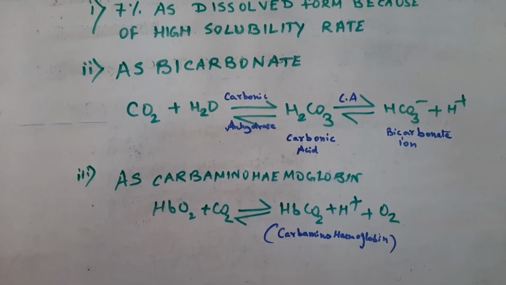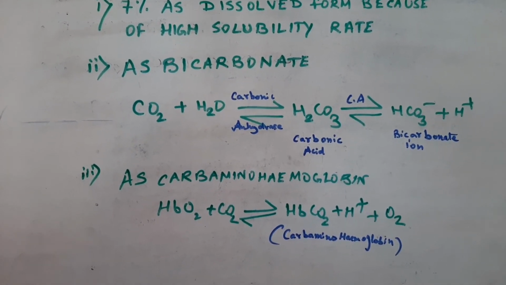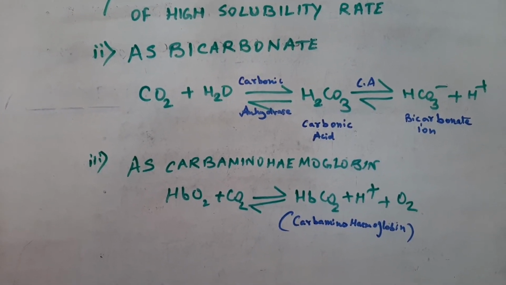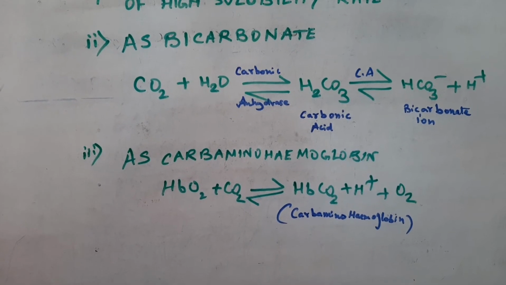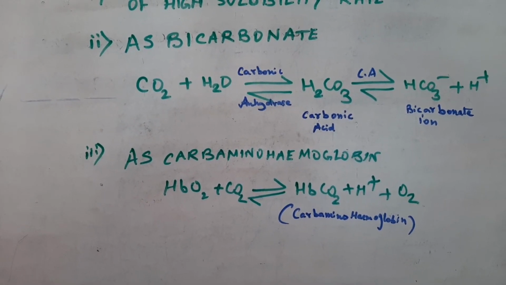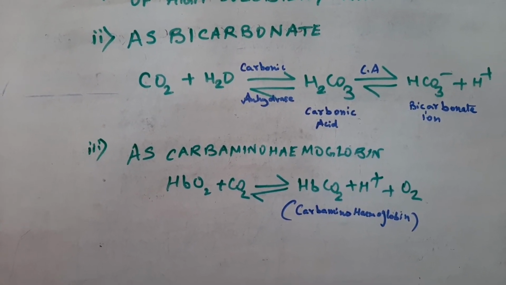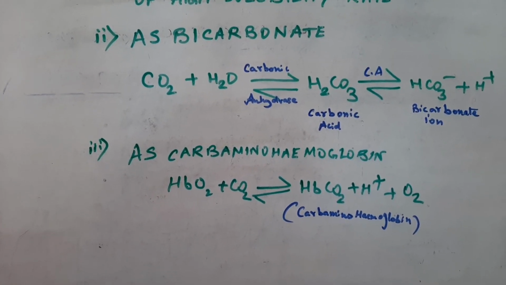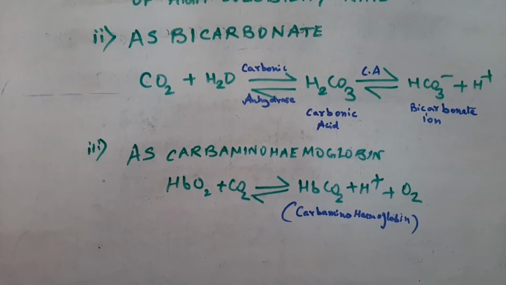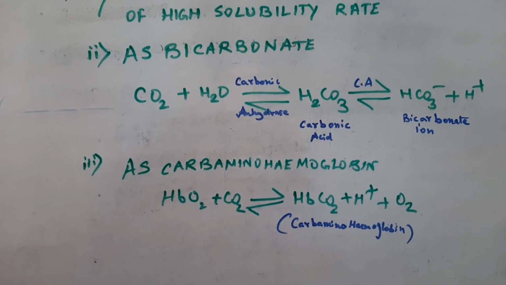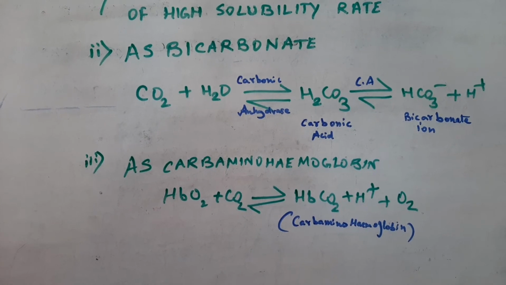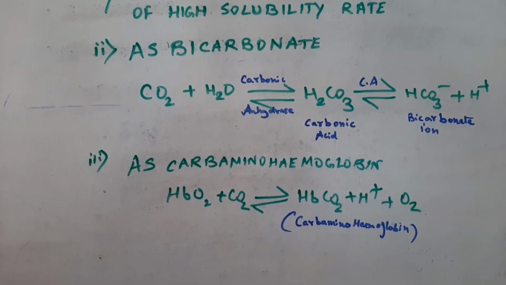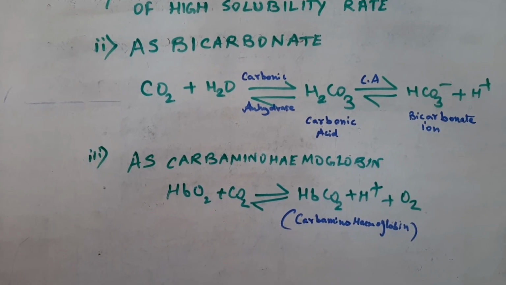That I am going to describe you just a bit later. And the third type of the transport of carbon dioxide is as carbaminohemoglobin. Nearly 20 to 25% of carbon dioxide is carried by hemoglobin as carbaminohemoglobin. The carbon dioxide entering the blood combines with the amine group of the reduced hemoglobin, and this reaction releases oxygen from the oxyhemoglobin. There are various factors that affect the binding of carbon dioxide and hemoglobin.